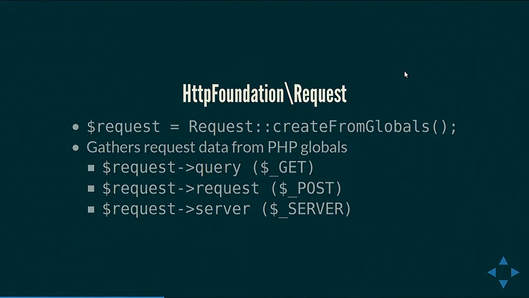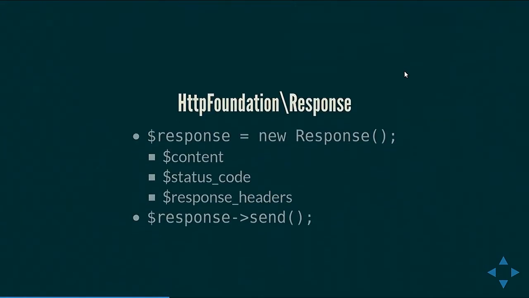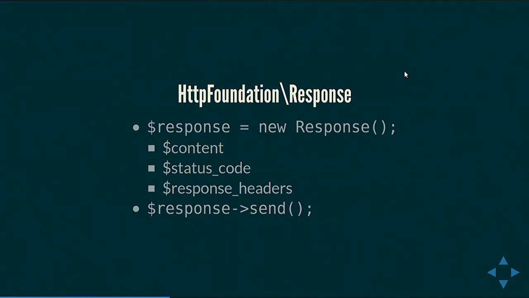The Request class or request object gathers request data from all these PHP globals like $_GET, $_POST, $_SERVER, or $_COOKIE, and puts them in a single request object, which is $request here. And the response object allows us to set content for the page, the status code for the response, and response headers, and it allows us to send the response back using this send function.